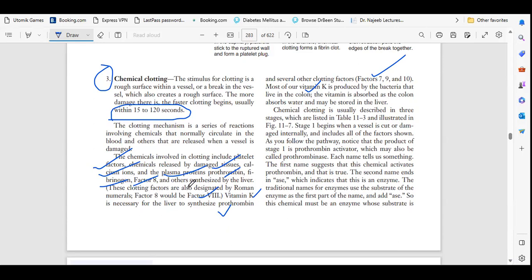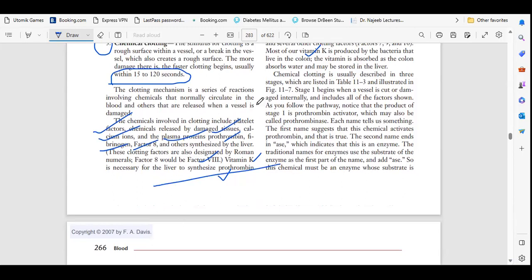So basically, if the basic mechanism fails, that is the reason we have chemical clotting. So what will happen? This is the blood vessel. This is the big artery or big vein where a rupture happens. Here is the ruptured part.